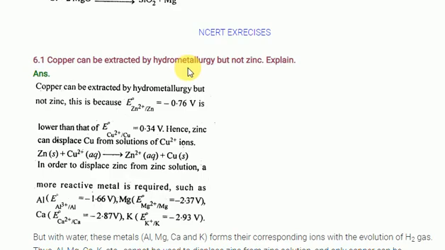Clear? Hydrometallurgy process cannot be used. But suppose I want to reduce zinc, I have to use a more reactive metal. More reactive metals will react with water. So that's the reason why we are not using it.